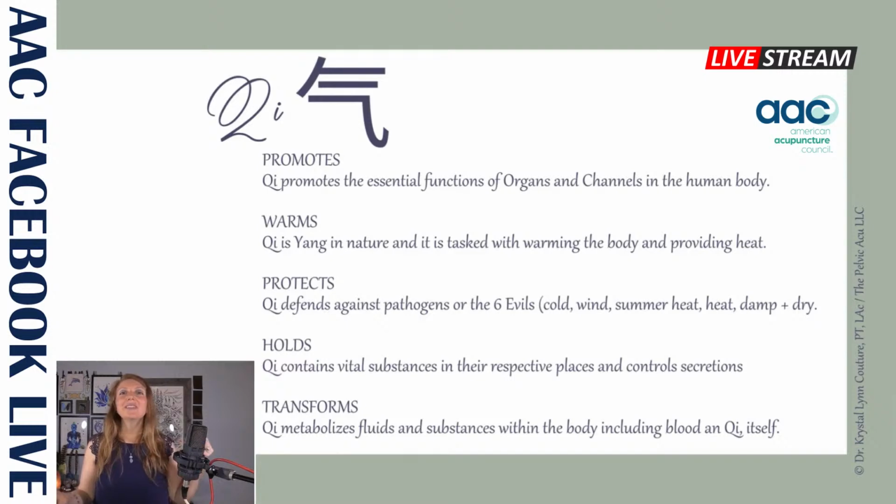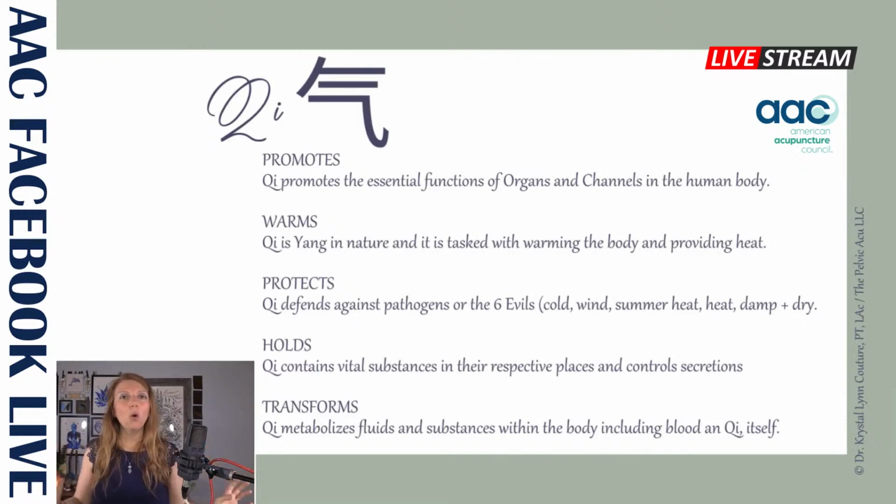Warming. Qi is going to be yang in nature, and it's tasked with warming the body and providing heat. Qi defends us against pathogens or the six evils, which we know in the winter we have cold, in the spring we have wind, in the summer we can have summer heat, which is kind of that damp heat, or heat, which is dry heat. We can also have damp or dry in their own right.